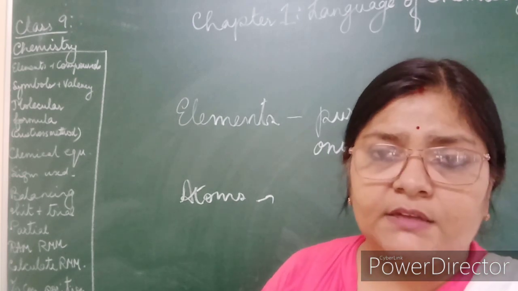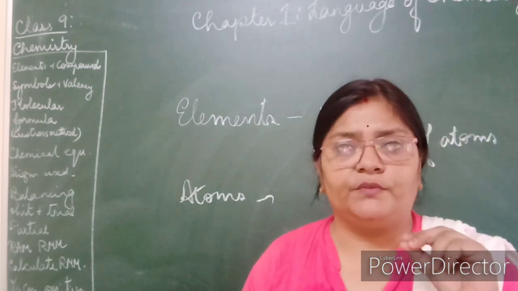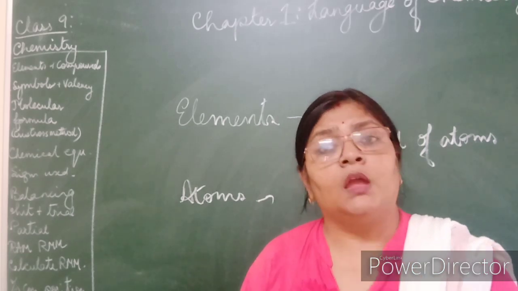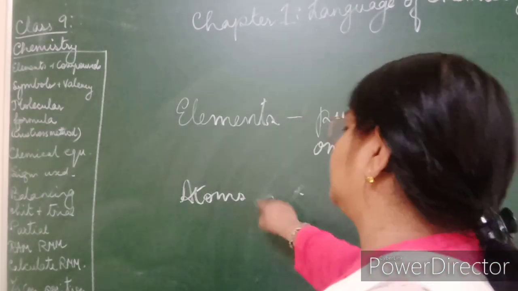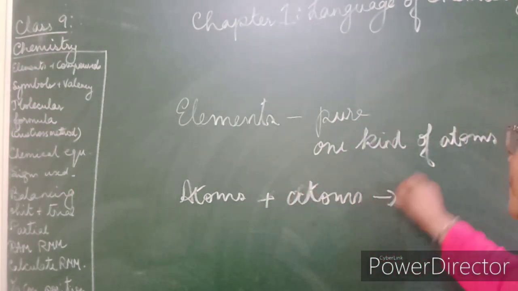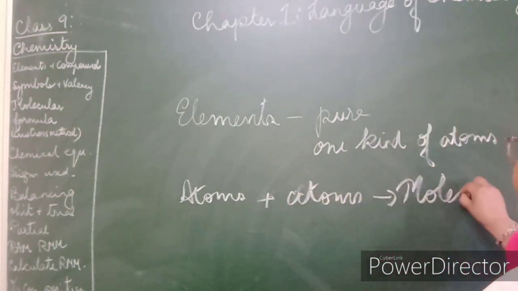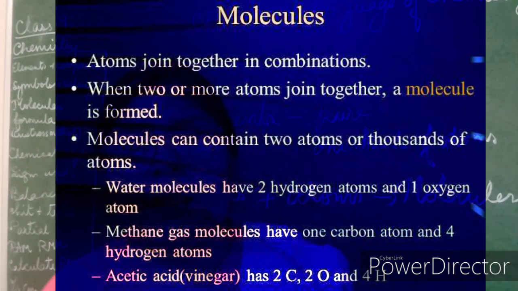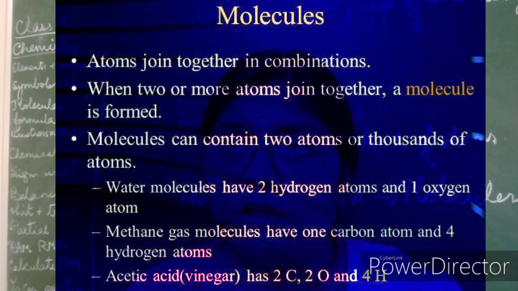Sodium is highly reactive. Even one atom of sodium will also be highly reactive. Fine. Now the atoms combine to form molecules.